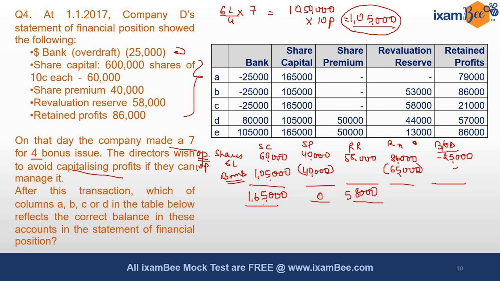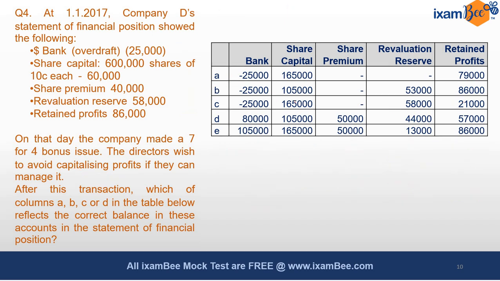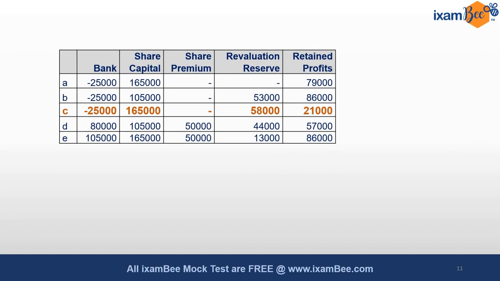So if you add it up, you will be getting 1,65,000 of share capital, 0 of securities premium, 58 of revaluation reserve, 86 minus 65, which is 21,000 of retained profits, and bank OD would stand at minus 25 only. So minus 25 is in these three options. Out of these three, we need to pick 165, which is available in these two. So we will be ignoring B now. Securities premium should be 0. In both it is 0. But this revaluation reserve is standing at 58, and 21 is the retained profit. So answer C is the correct answer. So C is the right one here, right?